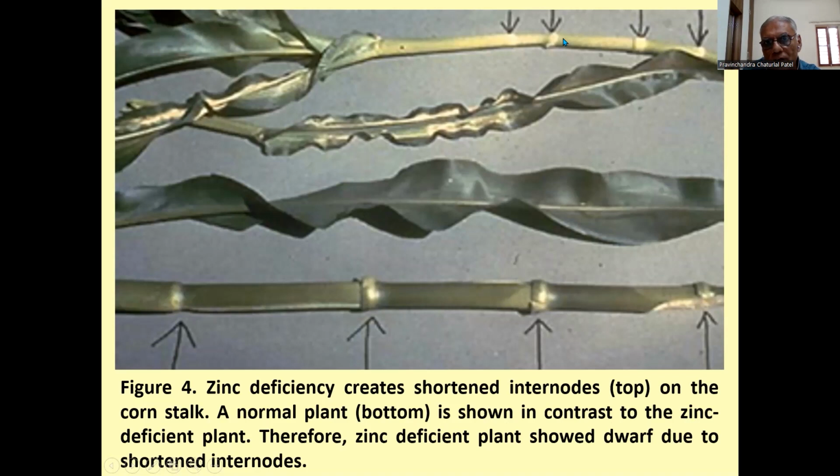Due to the shortened internodes, the plant remains stunted or dwarf. For that, we have to carry out soil analysis or plant analysis, and if zinc deficiency is found in the maize or corn crop, then we should apply zinc sulfate in soil at the rate of 25 kg per hectare. Or if we find it at a later stage, then we should apply a foliar spray of 0.5% zinc sulfate solution.